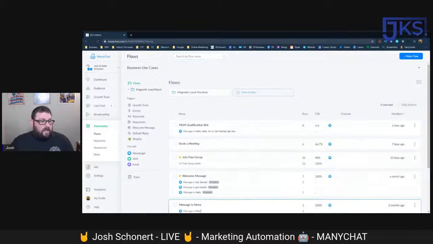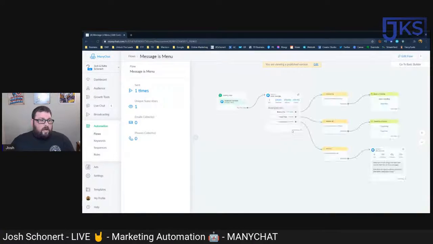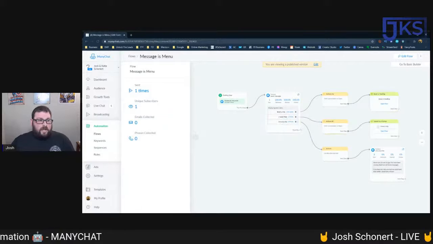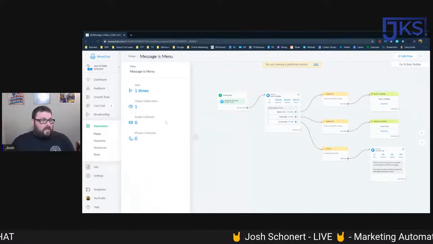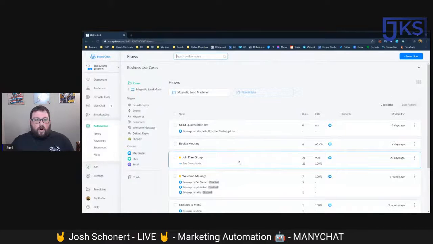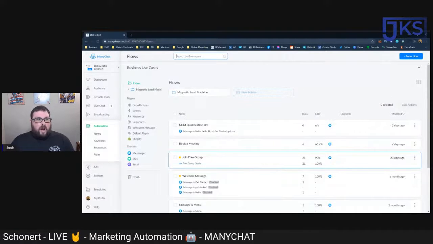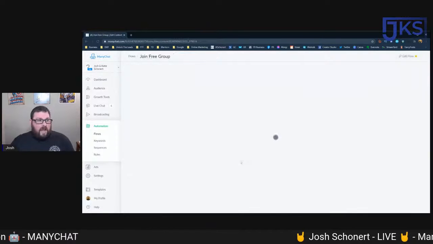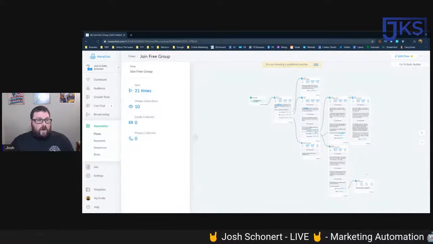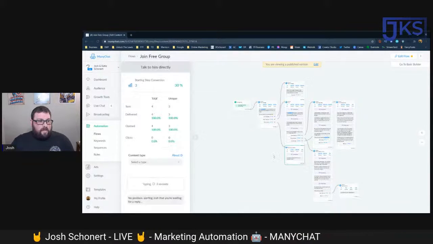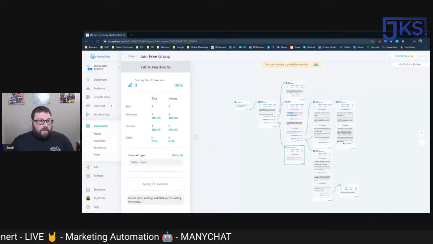It just basically is one action here, like one message with some actions, and then a couple things to do when that happens. Now, when we want to go back and look at something that's a little bit more complex, so this is the flow that we're using right now. And this one is the one that we're actually bringing people through. It's a little jumbled together because I didn't move them out enough.